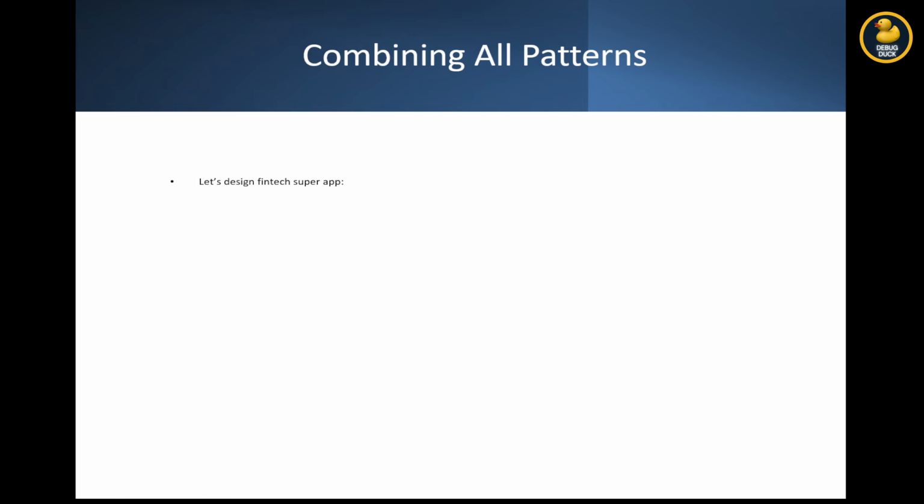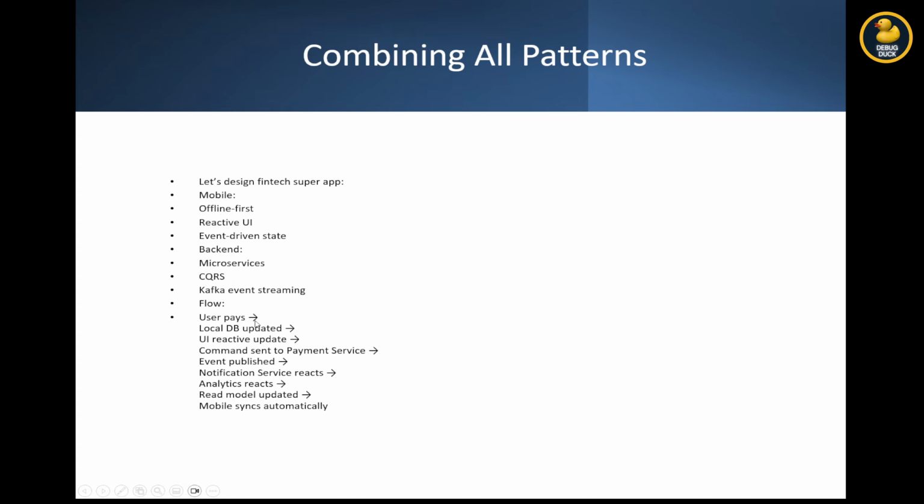Combining all patterns together, let's design a fintech super application. For example, mobile: offline first, reactive UI, event-driven state, and backend: microservices, CQRS, Kafka event streaming. The flow: user will pay, local database updated, and UI reactive update. Command will be sent to payment service, event published, notification service reacts, analytics reacts, and read model updated. Mobile syncs automatically. That's a real system design.